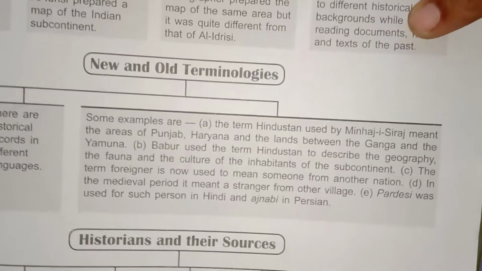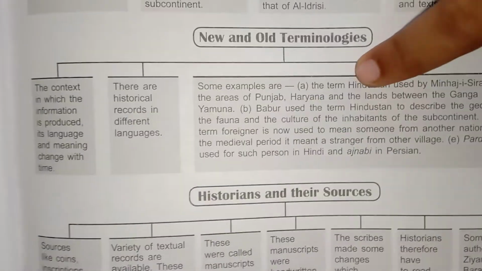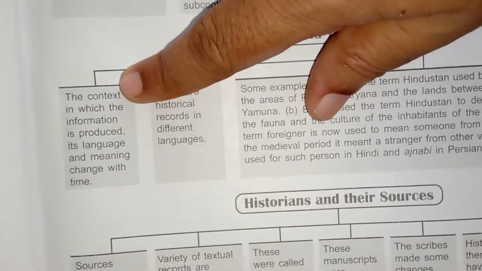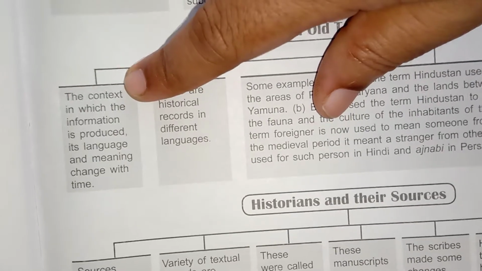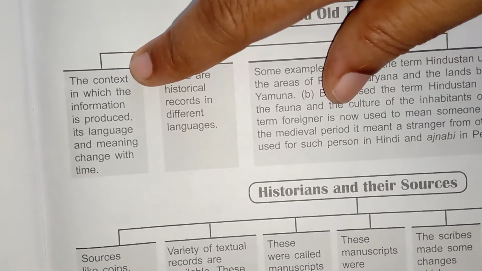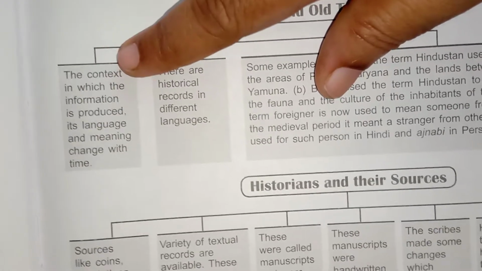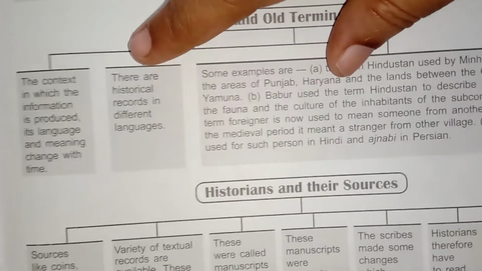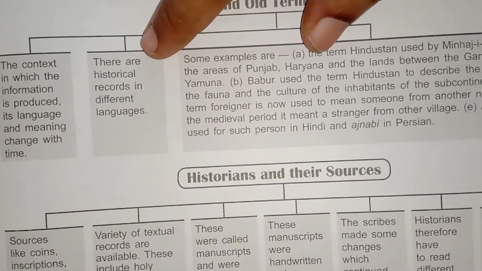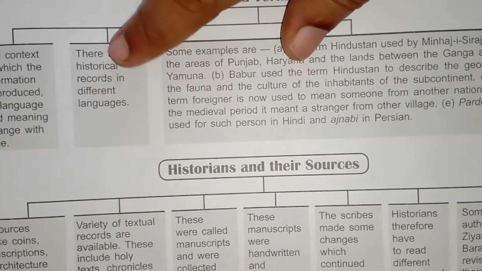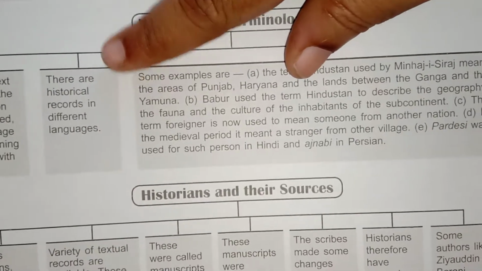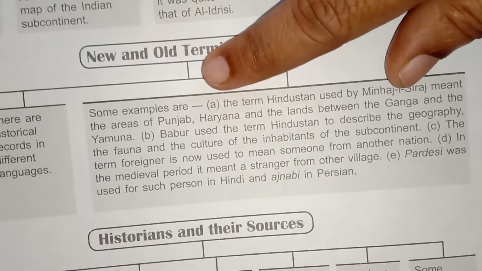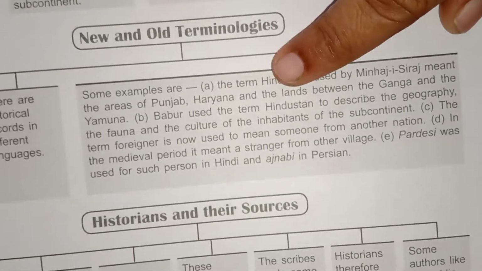Then second, it is new and old terminologies, how the terminology was used in the context in which the information is produced, and its language and meaning change with time. We already saw a word like that, foreigner, as an example. Then there are historical records in different languages. At the same time, some of the records, inscriptions we can see, are written in 2 or 3 languages. Some examples are the term Hindustan, like that, examples we have seen in the textbook itself. That is the second one.